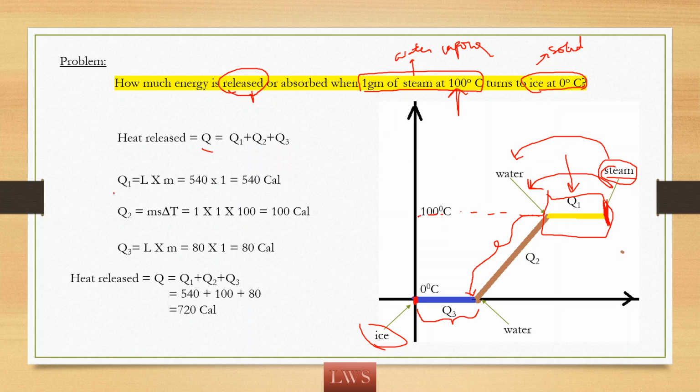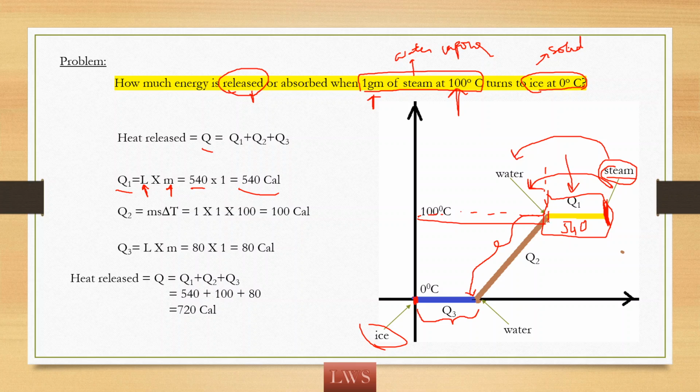So here what is the Q1? Q1 is the latent heat rejected by this much amount of mass. So we know the latent heat of vaporization is 540 calorie. And how much is the mass? The mass is 1 gram. So Q1 is nothing but 540 calorie. So once the 1 gram of steam rejects 540 calories of heat, it will be converted to water at 100 degrees Celsius. Now we are having 100 degrees Celsius water once the 540 calories of heat is rejected.